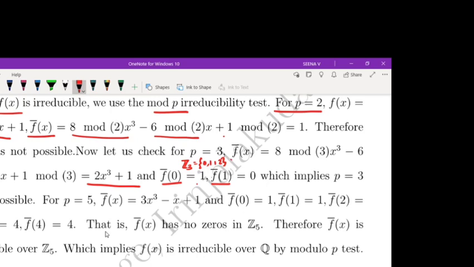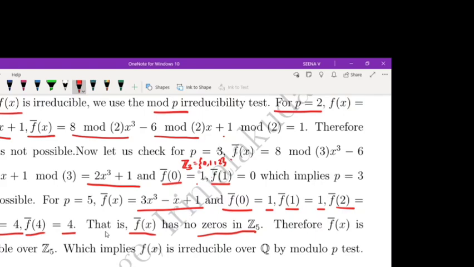So we are checking again with P equal to 5. In this we get f bar as this one, and f bar 0 is equal to 1, f bar 1 is equal to 1, f bar 2 equal to 3, f bar 3 equal to 4, f bar 4 equal to 4. In this case f bar x has no zeros in Z5. That means f bar x is irreducible over Z5. So here we are using the mod P irreducibility test.